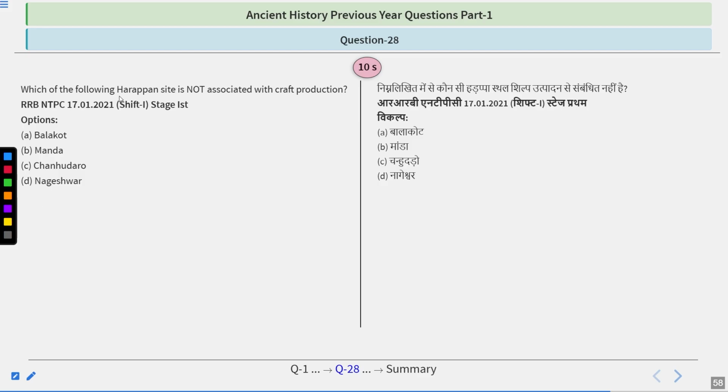Another one. Which of the following craft sites is not associated with craft production? Balakot, Manda, Chanhudaro, and Nageshwar. So, here is your time.